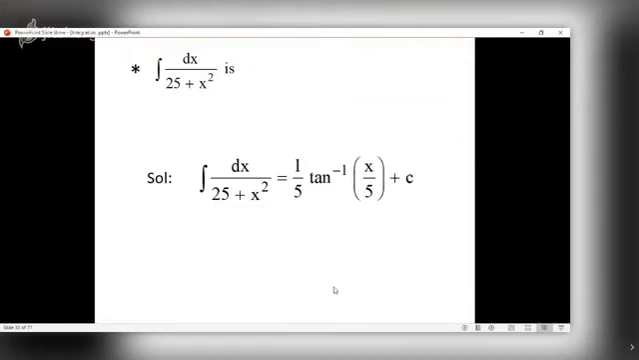What is integral of 1 upon 25 plus x square? It is 1 upon 5 tan inverse x upon 5, because this is comparable with 1 upon x square plus a square. What is the answer? 1 upon a tan inverse x upon a.